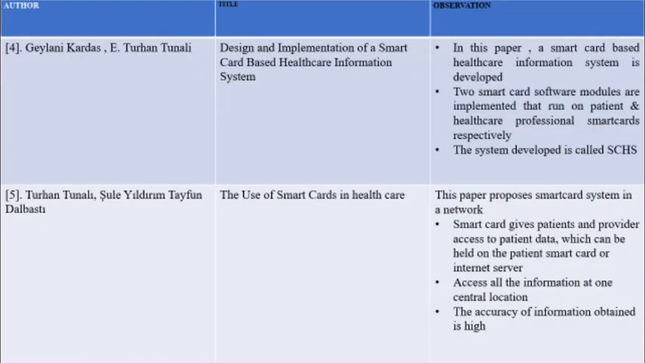So the next literature survey is the design and implementation of a smart card based healthcare information system. Here they use two types of smart card. One is the doctor smart card, and the other one is the patient smart card.